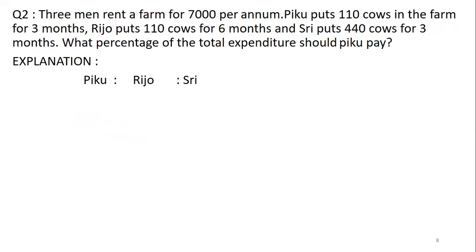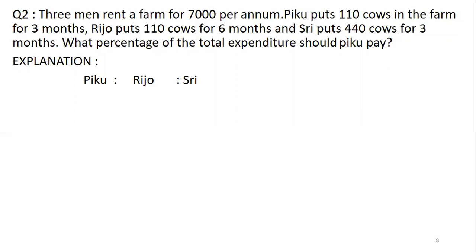Now coming to the second question. 3 men rent a farm for 7,000 per annum. Piku puts 110 cows in the farm for 3 months and Rijo puts 110 cows for 6 months and Sri puts 440 cows for 3 months. What percentage of the total expenditure should Piku pay? Underline, they are asking for only the percentage of contribution in the rent that Piku will pay, not the money or amount that Piku will pay.